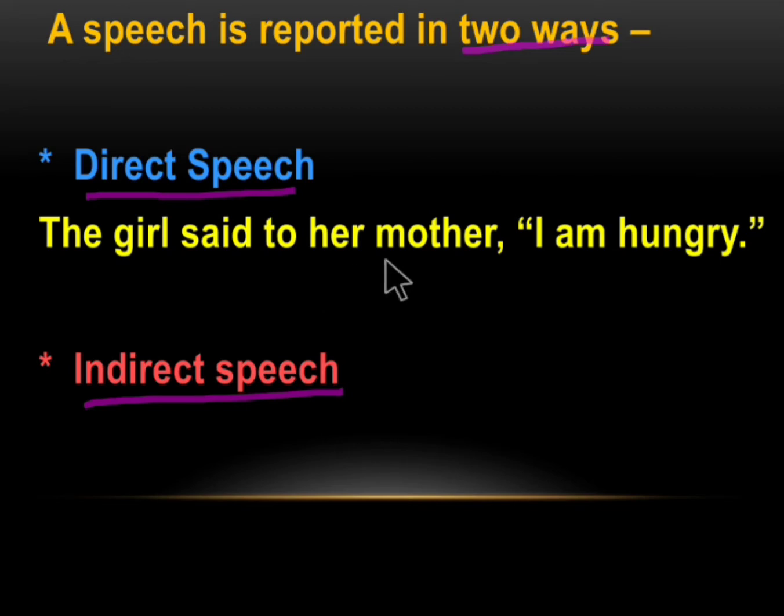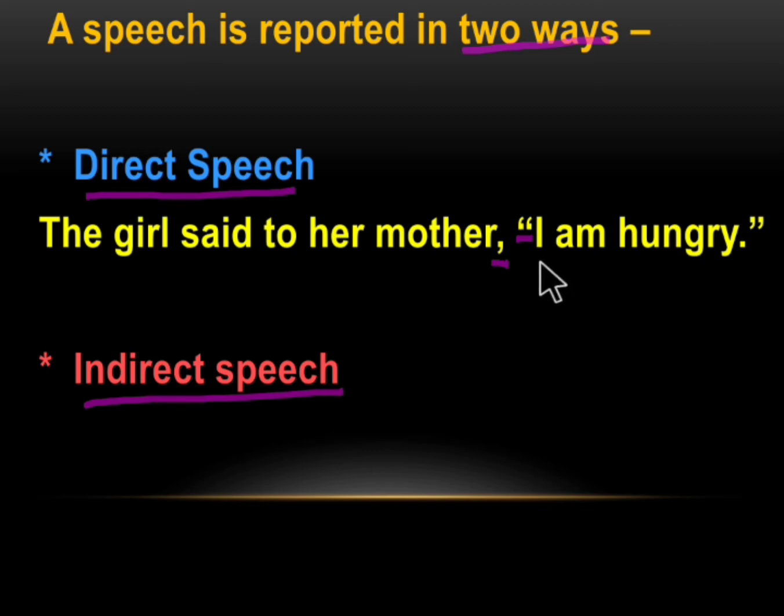Now, let us see an example for direct speech. The girl said to her mother, "I am hungry." In this sentence, you can note the punctuations. We have a comma after a part of the sentence. Then there are open inverted commas.